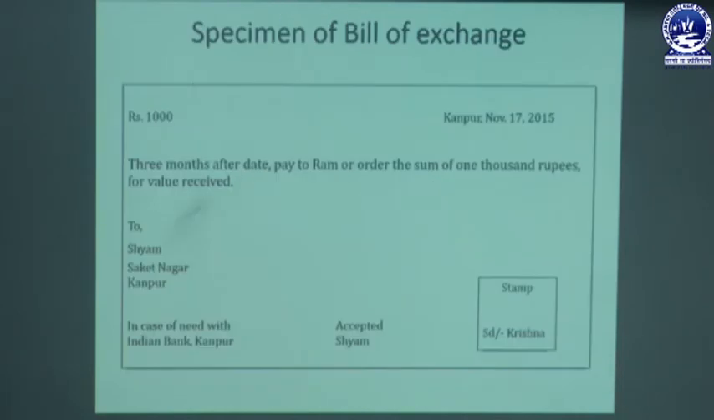This is a specimen of a bill of exchange. The format is the same as the promissory note: on the left side the amount, on the right side the date and place, then the unconditional order. 3 months after date, pay to Ram, or order, the sum of 1000 rupees. That means the amount must be certain, 1000, and that is for certain value received.